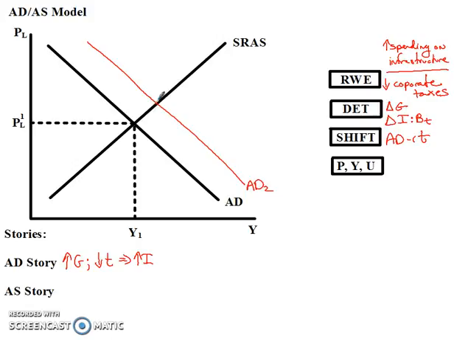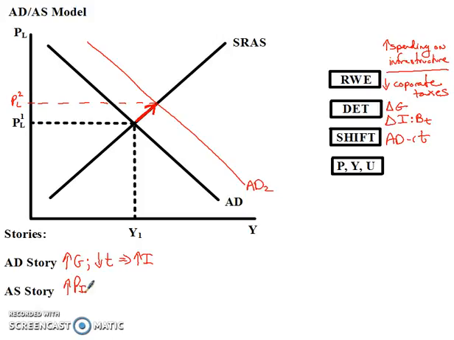As government begins spending more money, and as corporations begin investing more, they're going to go out into the markets and bid up prices. As prices get bid up, we come back down here and tell the short-run aggregate supply curve, which is going to be moving along the short-run aggregate supply curve. The short-run aggregate supply curve did not shift. As aggregate demand shifts to the right, prices are going to get bid up as government and investors spend more money.